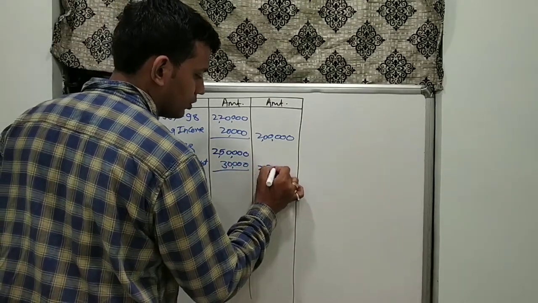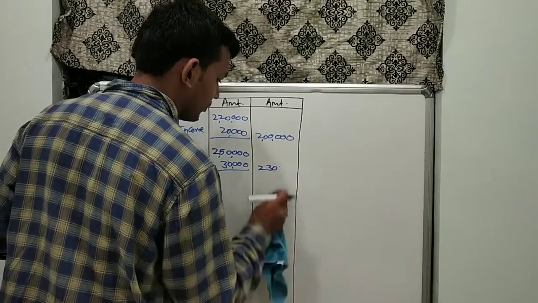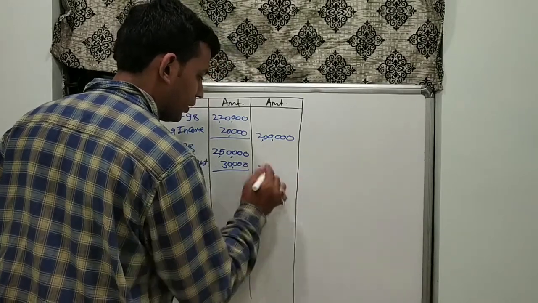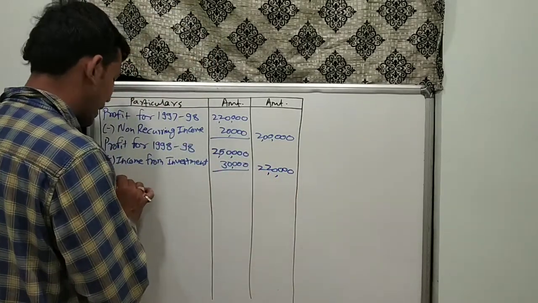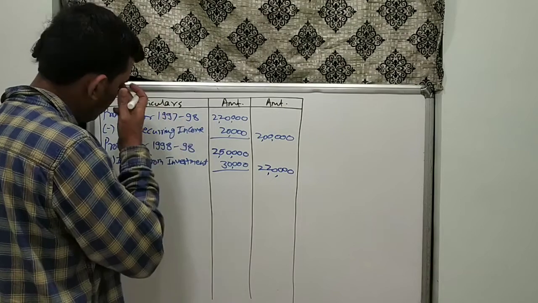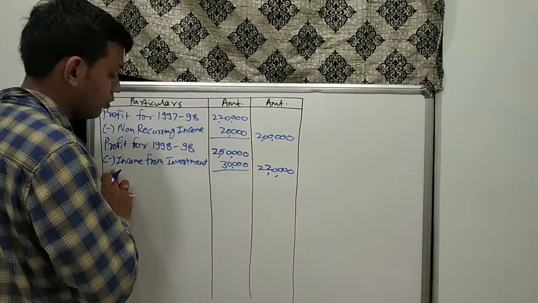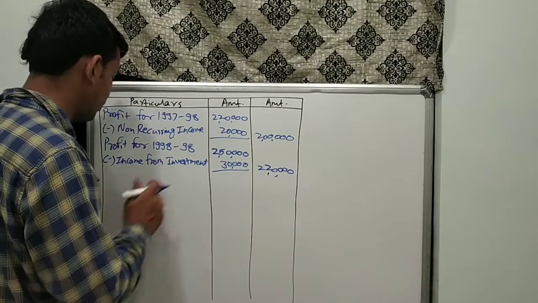Hence our net operating profit is rupees 2,20,000, that is 2,50,000 minus 30,000, as this income was added into the profit, so we have deducted it.